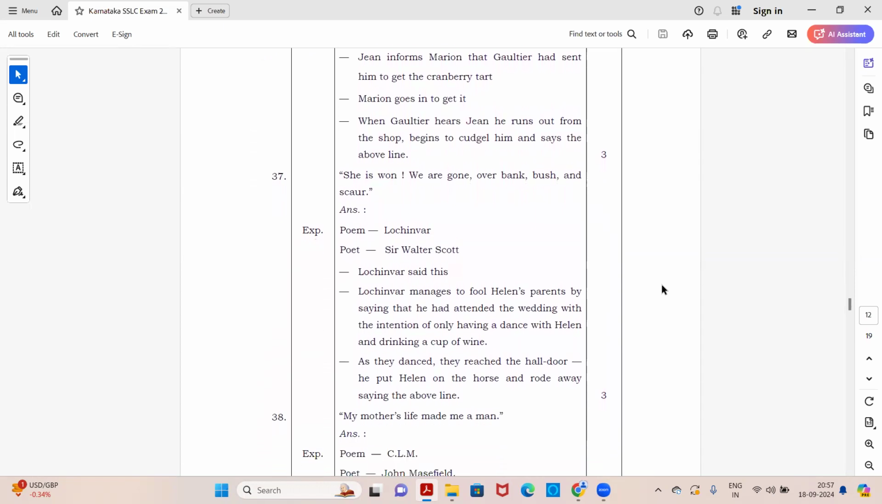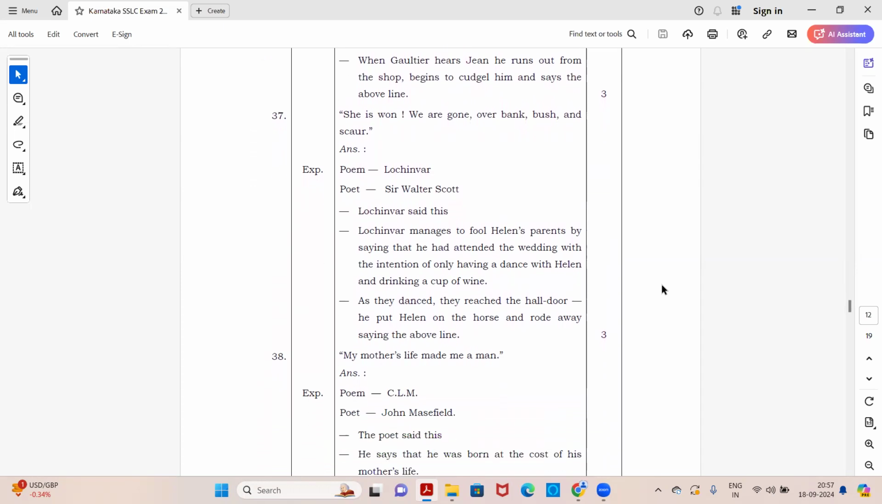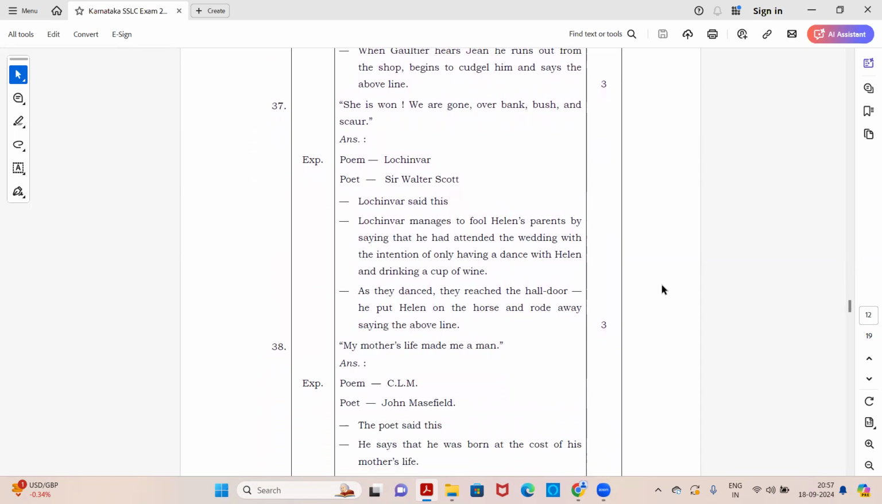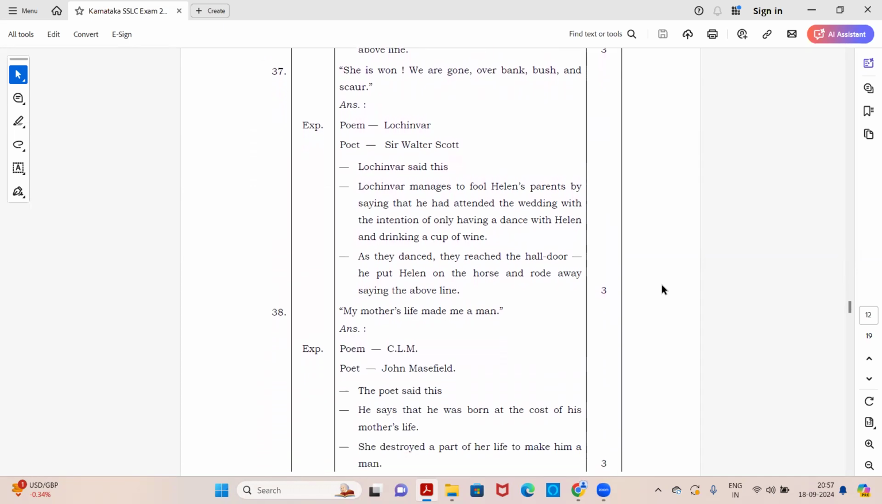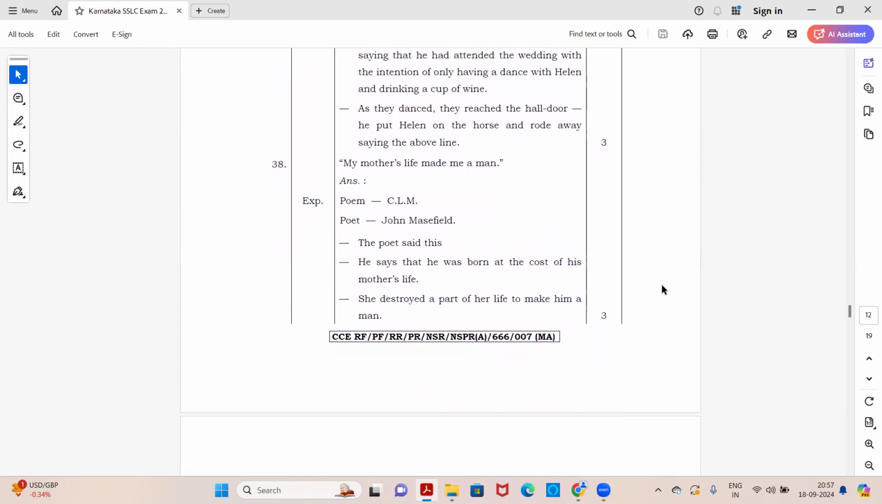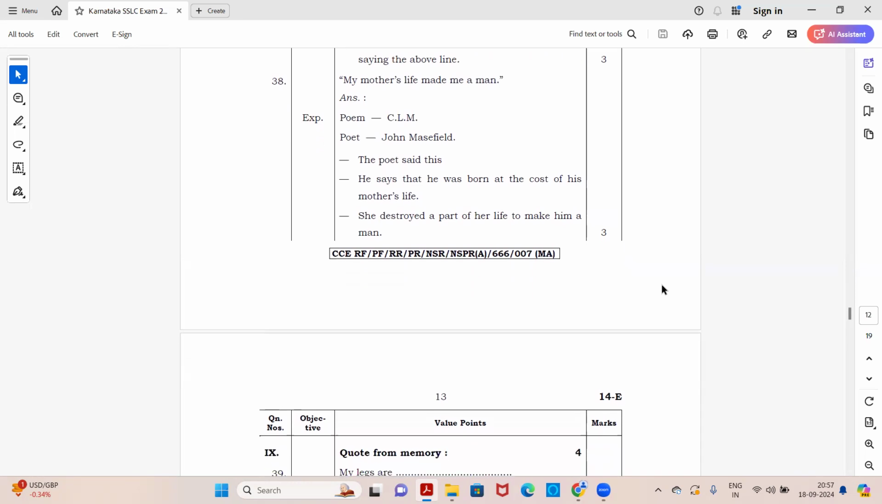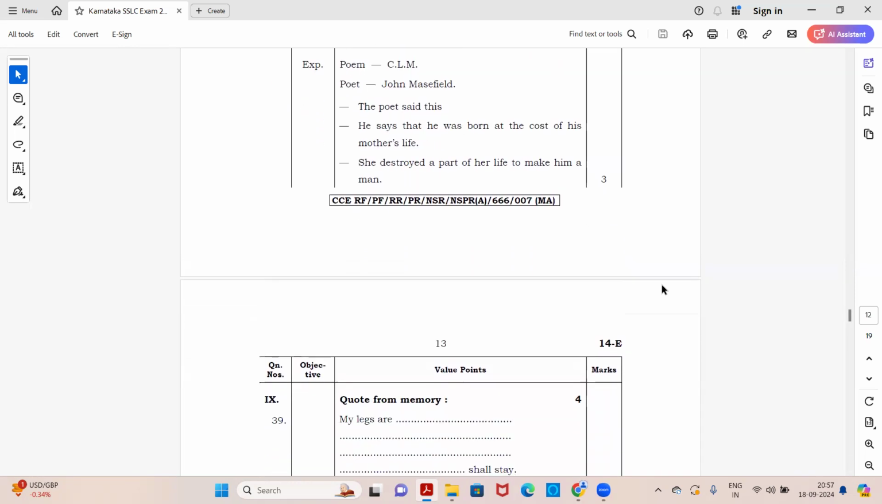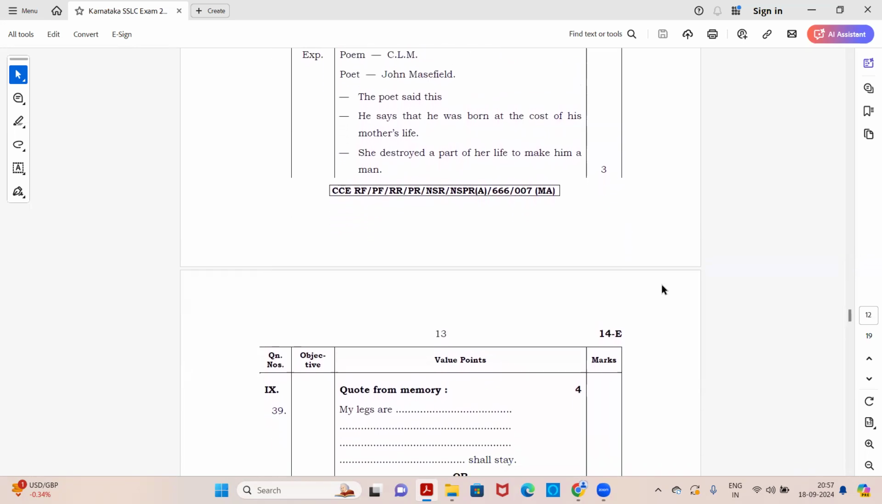Next, she is won. We are gone over bank, bush, and scaur. The poem is Lochinvar. Poet's name is Sir Walter Scott. Then who said this to whom, in what situation, in what context, is given in the points. Next, my mother's life made me a man. The poem is C.L.M. Name of the poet is John Masefield. And then who said it and in what context is given here. Okay, so with this, we end this reference to context main.